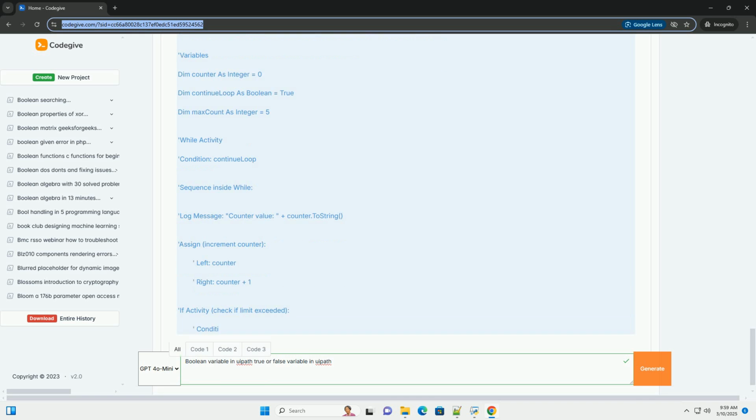Xor, exclusive or. Result is true if one and only one operand is true. True xor true is false, true xor false is true. Not commonly used, but occasionally useful. Methods that return Boolean values: many methods in .NET libraries return Boolean values. String.IsNullOrEmpty(string) returns true if a string is nothing or an empty string. String.IsNullOrWhiteSpace(string) returns true if a string is nothing, empty, or contains only white space characters.